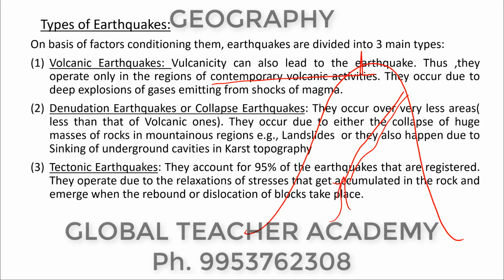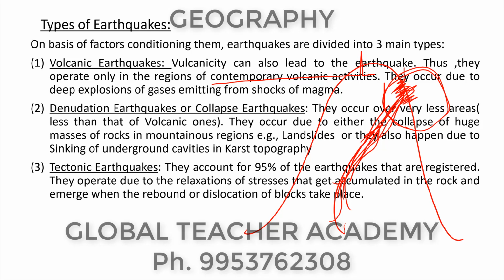rising magma upwells and keeps accumulating in this pipe, all right, the fissure pipes of the earthquake, and it keeps on accumulating and gets solidified over there, वहाँ पे जमा हो जाता है. And the next time the volcanicity operates, it gives a push to the already accumulated solidified magma with great intensity, which leads to the ejection of a huge amount of gases and magmatic materials outside, and this huge explosion becomes the cause of tremors. This is what we call volcanicity can lead to earthquakes also.